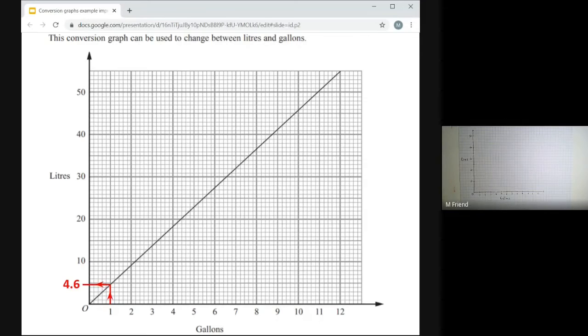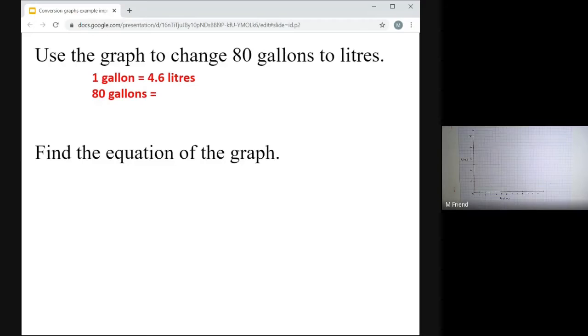Because we can't look up 80, we'll have to make do with looking up something else. So how about the one that we used earlier? We said that 1 gallon was 4.6. So we could use that from the graph and then do a bit of multiplying to help us. The graph tells us 1 gallon is 4.6 litres. To get from 1 gallon to 80 gallons, I hope it's clear that that's just times by 80. So I get my calculator, do the same to the other side. Type in 4.6 times 80, and it tells you 368.